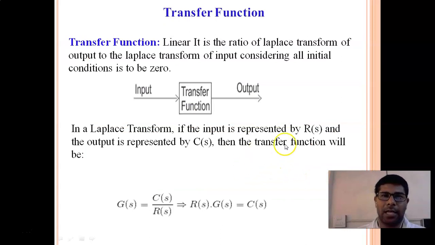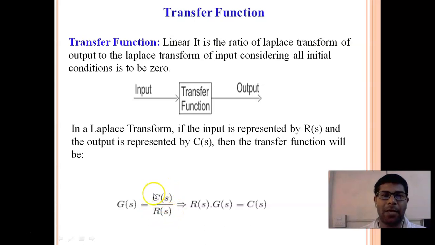Then the transfer function is represented by G(S). So G(S) is equal to C(S) upon R(S). Here it is S, not T, so it is the Laplace of output. C(S) is the Laplace of output and R(S) is the Laplace of input.